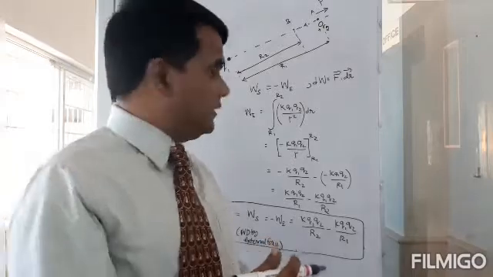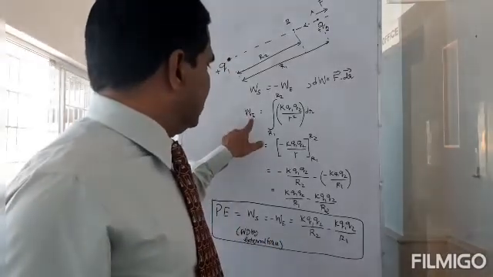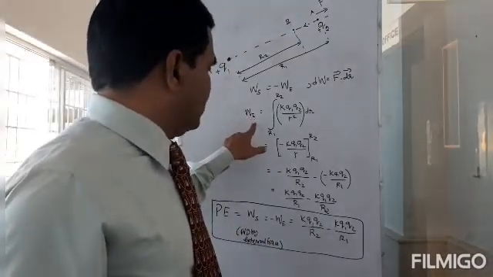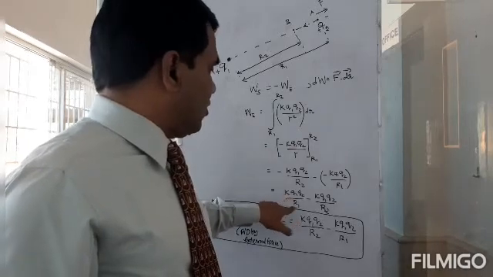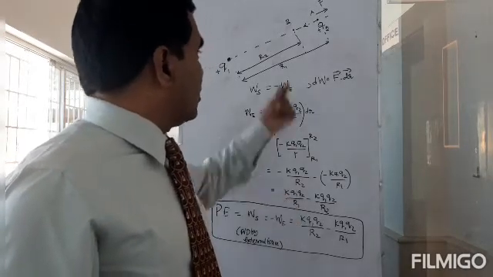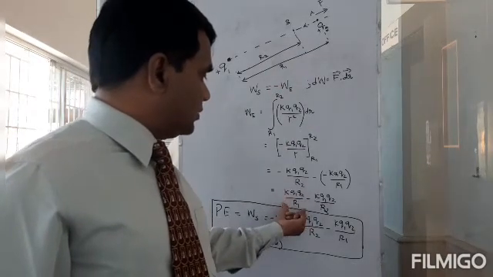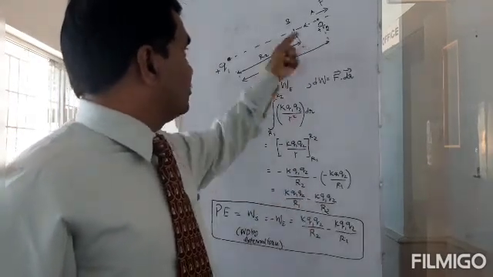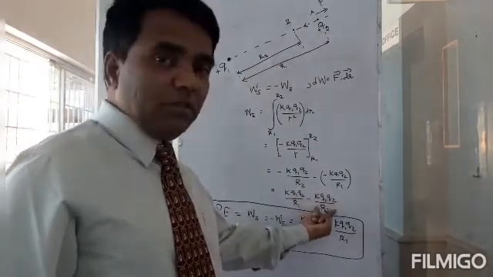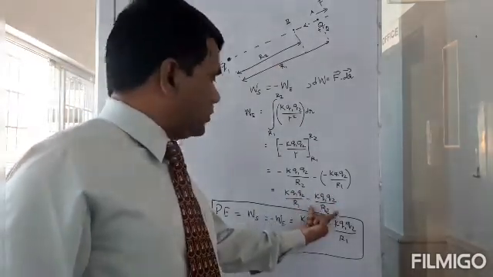Couple of things you can see here. So what is the work done by the electrostatic field? KQ1 Q2 by R1. So what is R1? R1 is a bigger number. So that's the denominator, so this is a smaller quantity than KQ1 Q2 by R2. Okay, and this whole thing will be a bigger quantity.